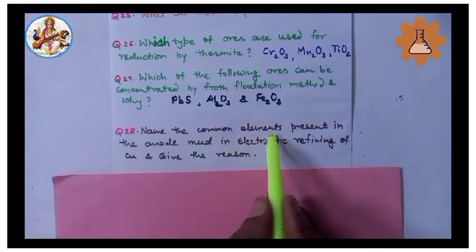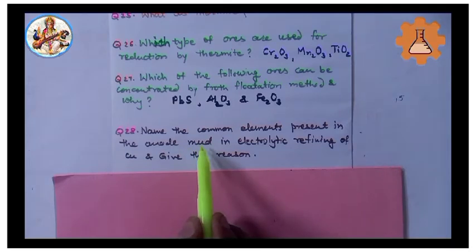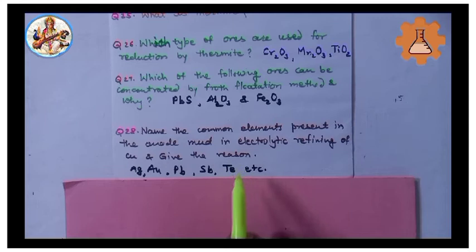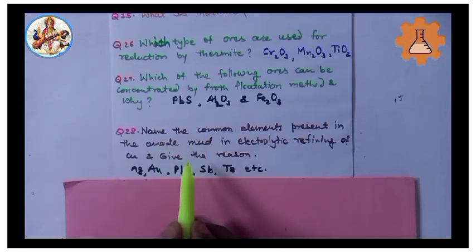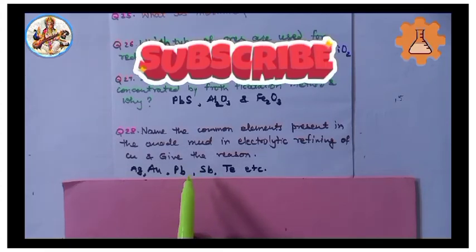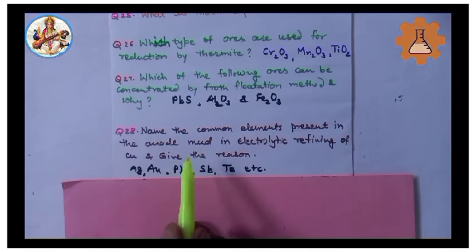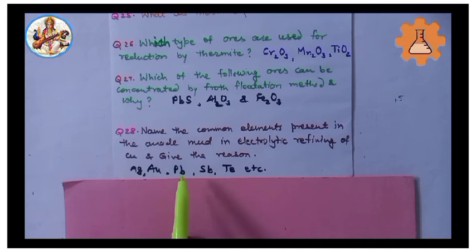Next, 28. Name the common elements present in the anode mud in electrolytic refining of copper and give the reason. Solution: Ag, Au, Pb, Hg, Te, etc. are present in anode mud because they are less reactive and not affected by acidic copper sulfate solution and thus settle down as anode mud.